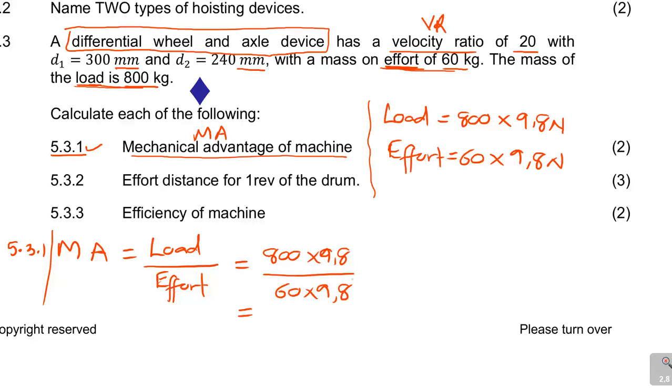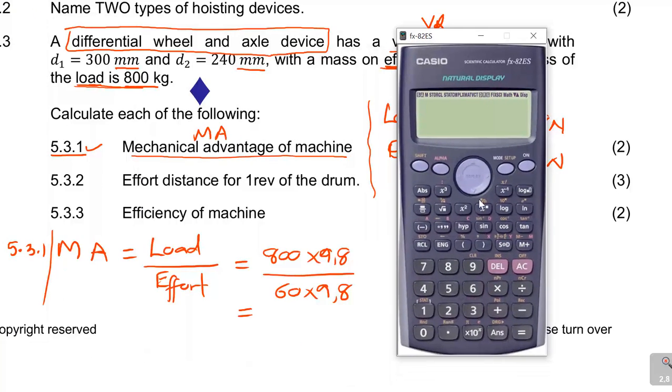And then you can still see that the 9,8 can always cancel out, but well, for the sake of this, just include it because the load is in newtons and the effort is in newtons. So it's 800 times 9,8, or it doesn't have an effect, over 60 times 9,8 in this calculation because it cancels out at the end.